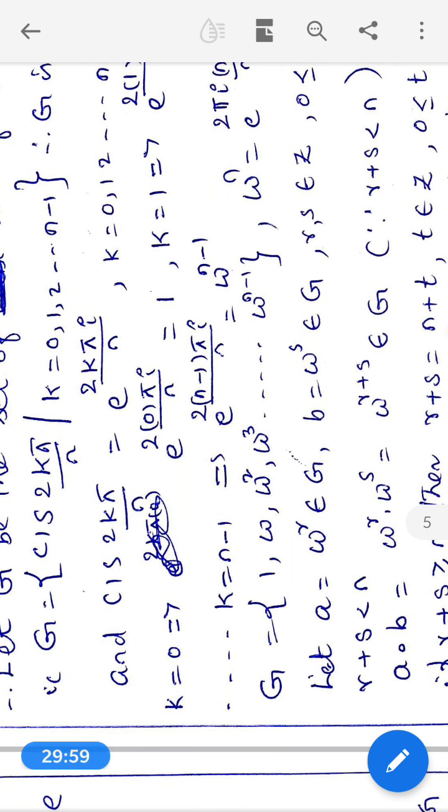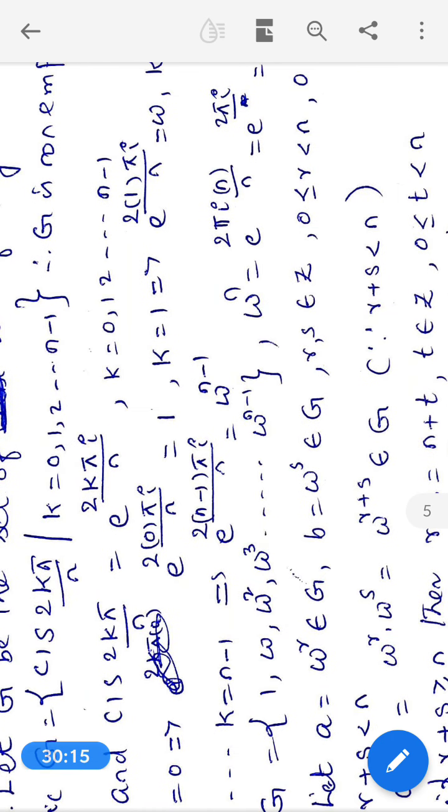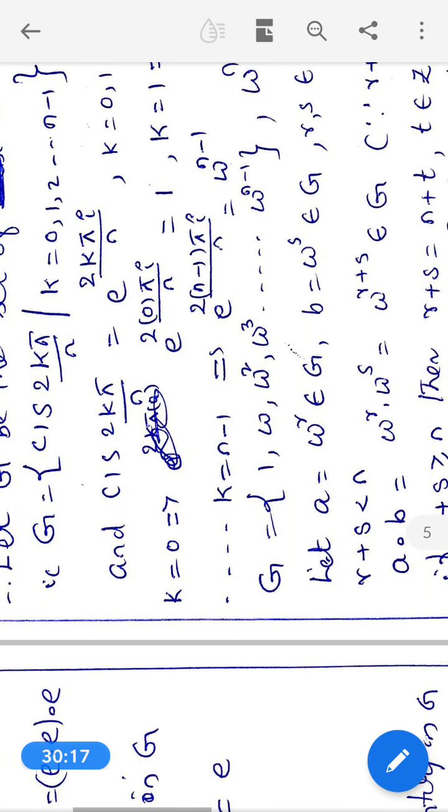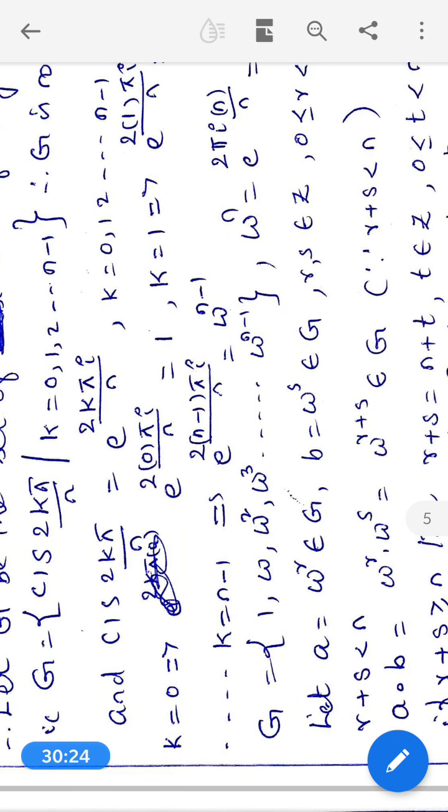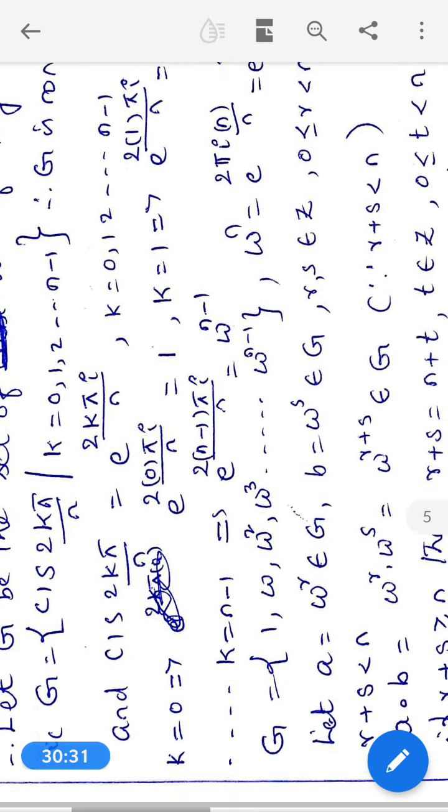Now cis 2k pi by n is also written as e power 2k pi i by n. This is of the form e power i theta, where theta is 2k pi by n. For k equal to 0, this is e power 2 into 0 into pi i by n, which is e power 0, equal to 1.